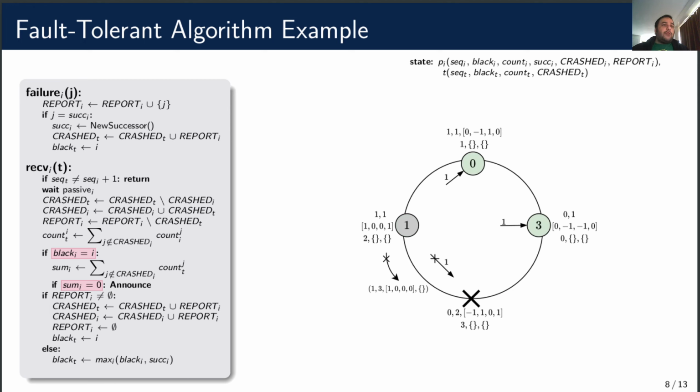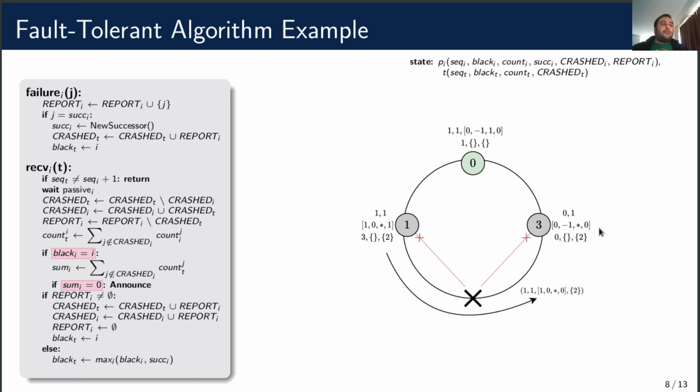But now 2 crashes. So both the token and the message are now lost. The other messages are received correctly, but both violate the count consistency of both, so both the receivers set black to 1. The failure detector of 3 detects the crash, but 3 is not responsible for 2, so it only puts 2 in its report set. 1 also finds out, and since it is responsible for 2, it sends out a token with 2 in its set.